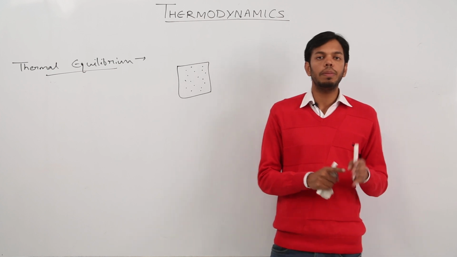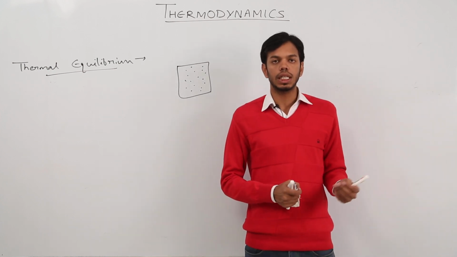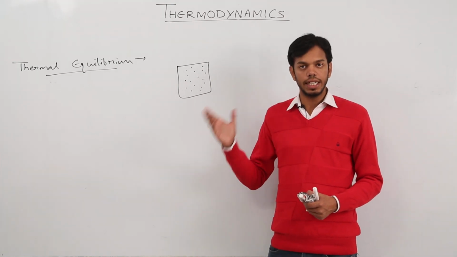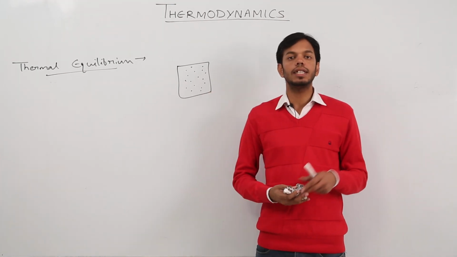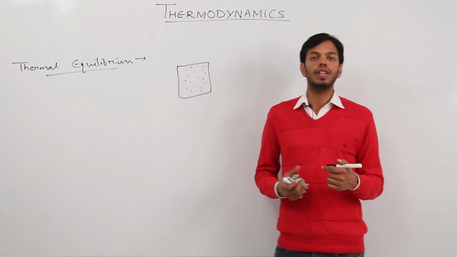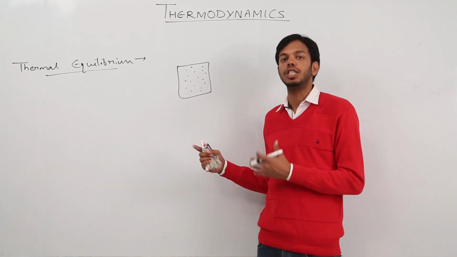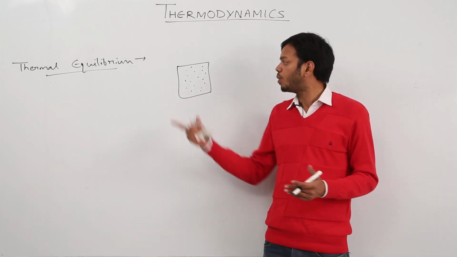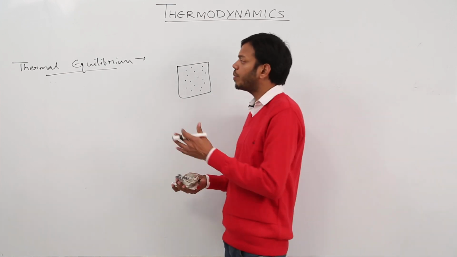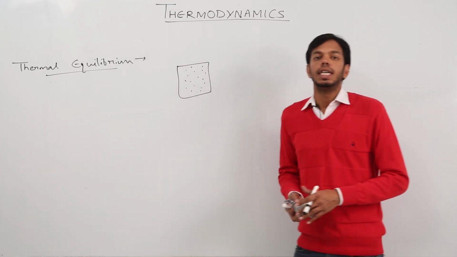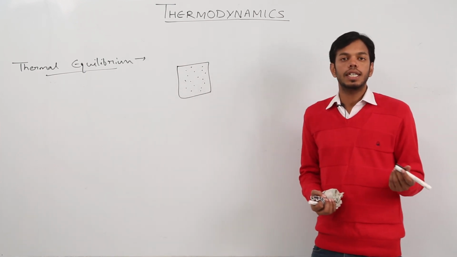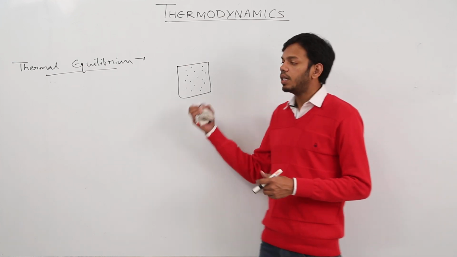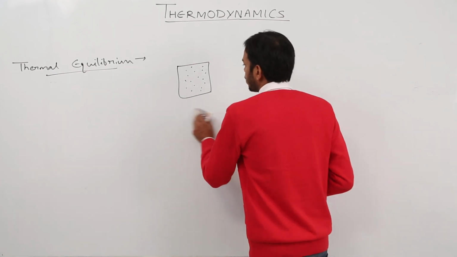So thermal equilibrium actually is related with temperature. If the temperature of the system is constant, there will be no increase in pressure or in volume. Or if there is no decrease in temperature, there won't be any change in pressure and volume. So temperature is the major factor in changing pressure and volume of an enclosed system. So thermal equilibrium can be stated in two ways. Either, as I already stated, when variables are not changing with respect to time, or when the temperature is constant, that is called thermal equilibrium.